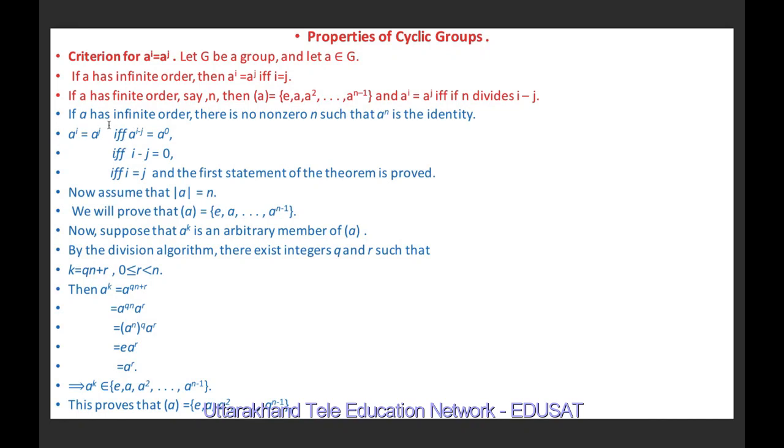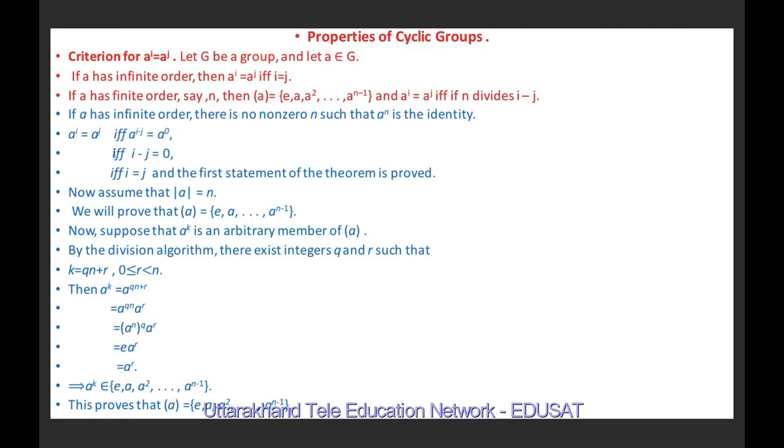So if a^i equals a^j, this is possible if and only if a^(i minus j) is equal to a raised to power 0, post multiplying both sides by a raised to power minus j. On the left hand side, we get a raised to power i into a raised to power minus j, which is a raised to power i minus j. On the right hand side, a raised to power j into a raised to power minus j is a raised to power 0.